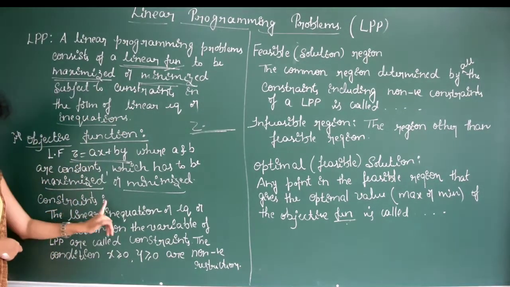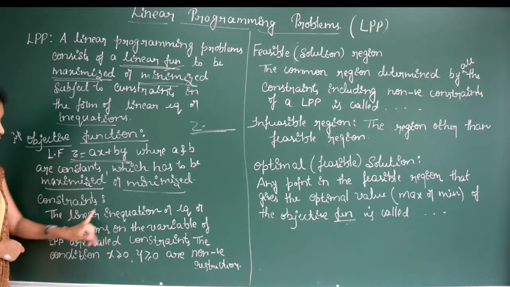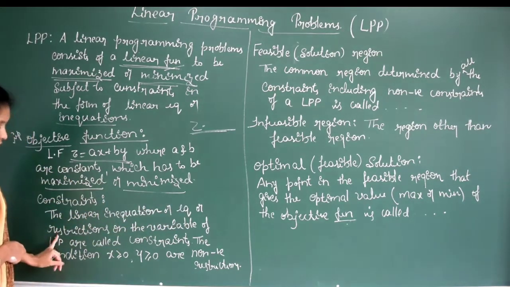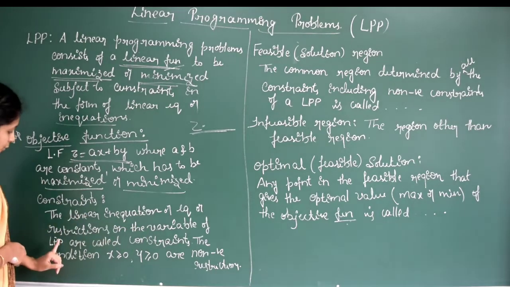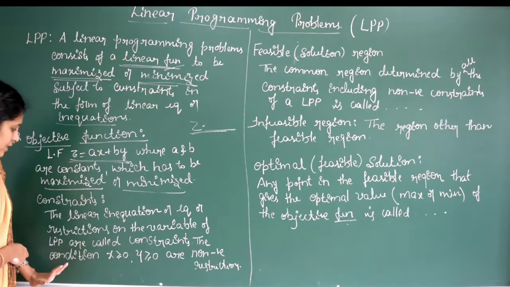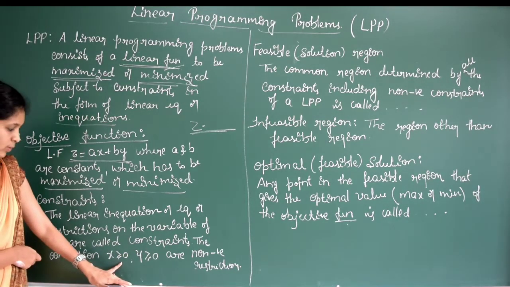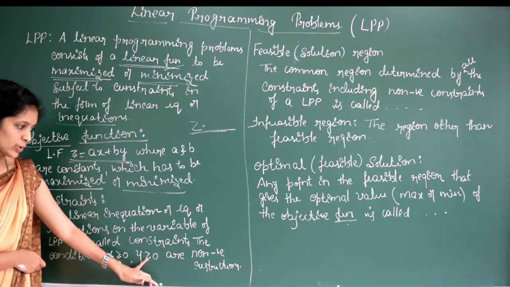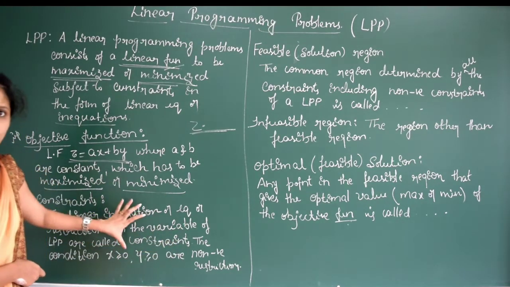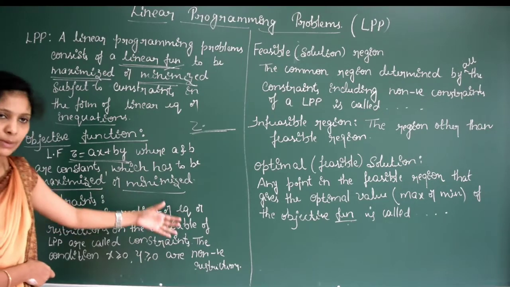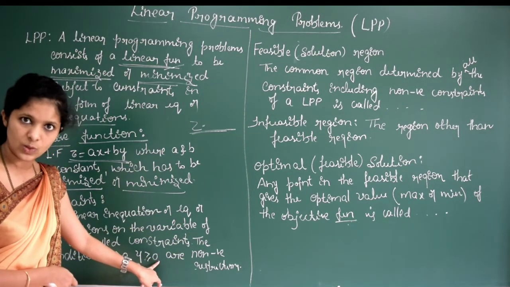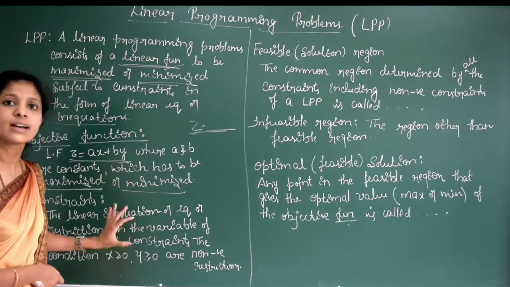Next is the constraints. As I told you, the linear inequations or equations or restrictions on the variables of an LPP, linear programming problem, are called constraints. The conditions x is greater than or equal to 0 and y is greater than or equal to 0 are called non-negative constraints. The conditions may be given as an inequality or an equation. These totally are called the constraints.